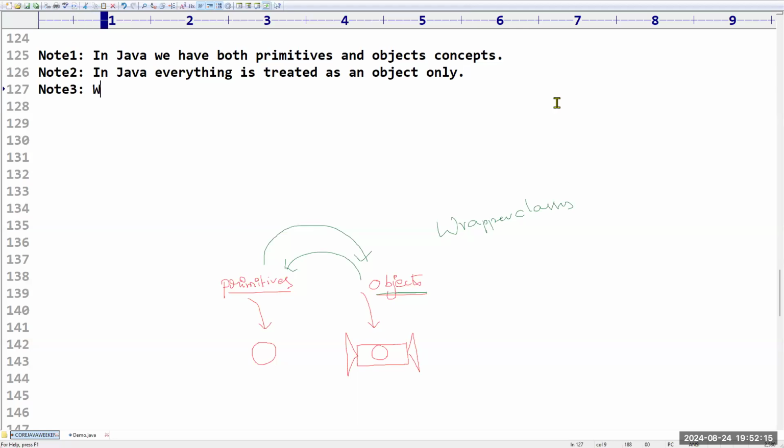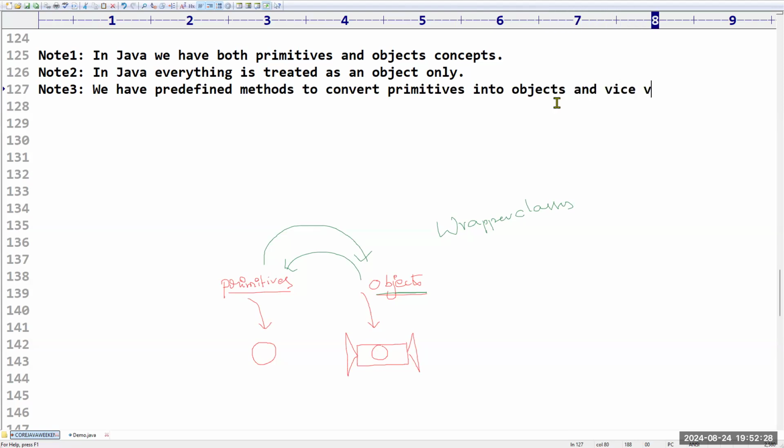What is the third point? We have some predefined methods to convert primitives into objects and vice versa. If primitives are there, no problem, I can convert to object. If I have an object, we can convert to primitive. Such nature is there in Java. Just these 3 points to highlight the words objects and primitives I covered.